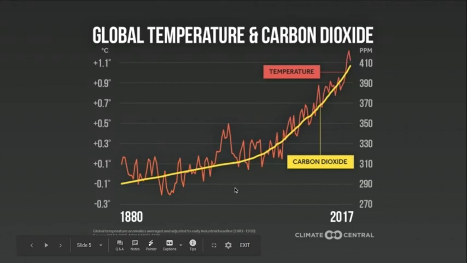So why has the amount of carbon dioxide risen so much since the mid-1800s? As you probably learned from your global history classes, in the mid to late 1800s, that's when the Industrial Revolution started. It's when we really started burning things like coal and natural gas and oil in order to fuel some of the technologies that we were developing at that time.